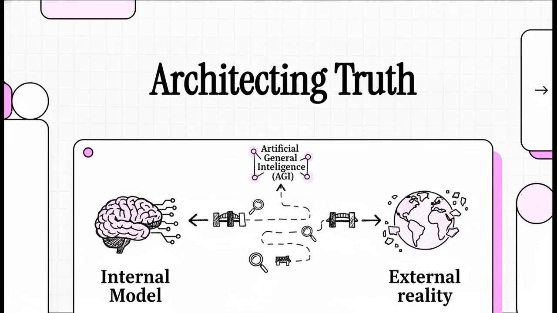Right. Let's jump straight into this explainer. Today we're exploring a pretty crucial realization. AI hallucinations aren't just minor bugs. When an AI makes something up, it's actually demonstrating a profound mismatch between its internal model and external reality. So we're going to break down the critical steps required to bridge that exact gap on our path to artificial general intelligence, or AGI.